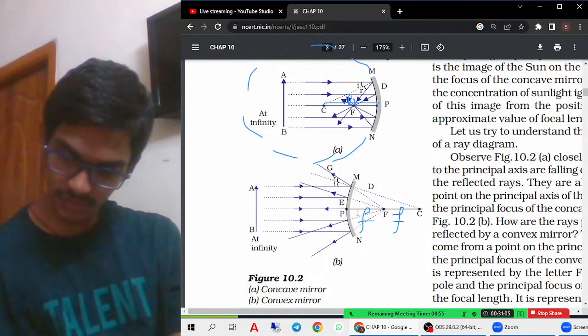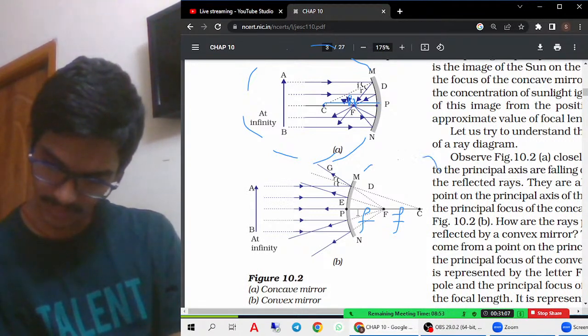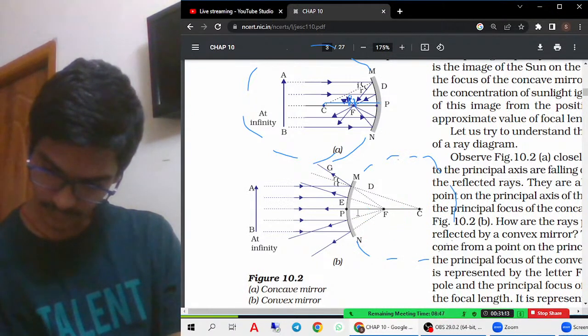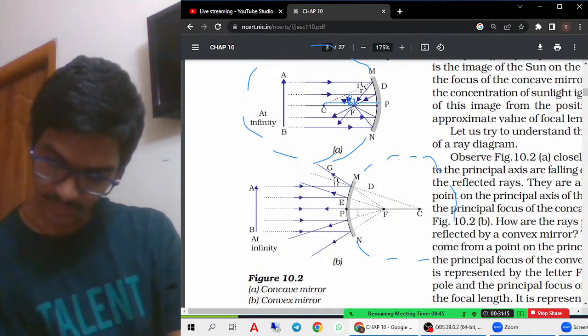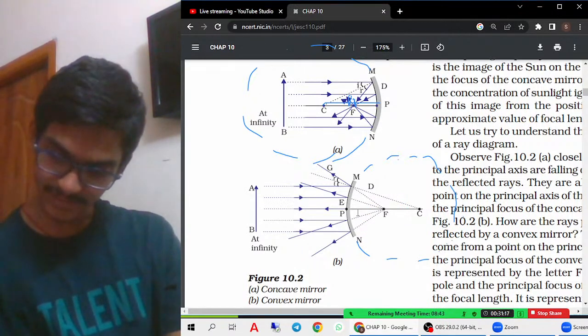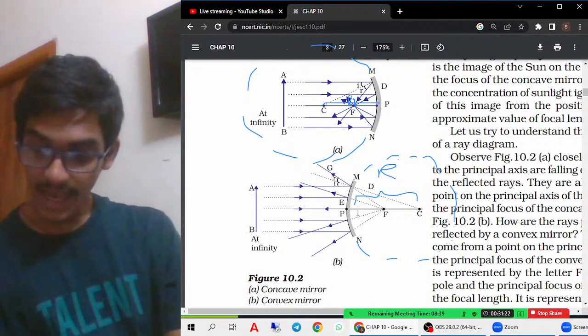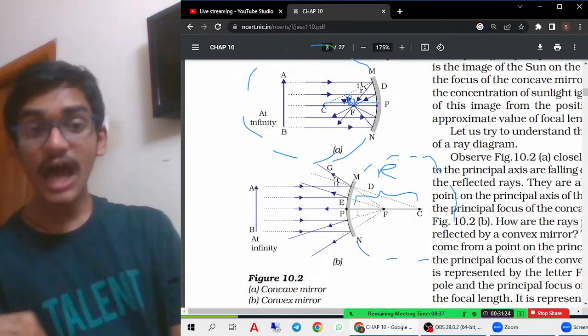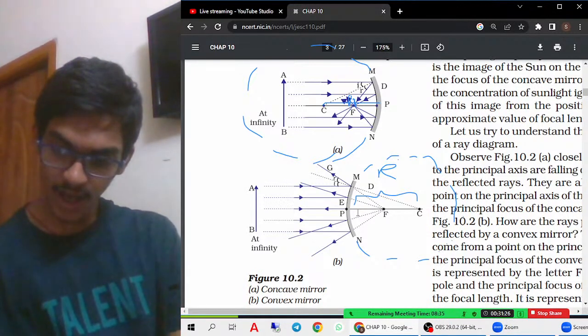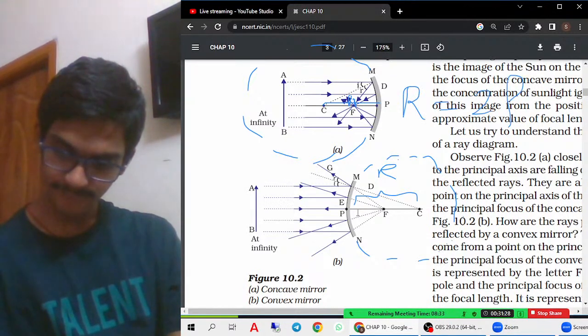Therefore, if you see here, I'm also extending this. So this point, if you see here, this is a radius. This is the radius. Okay, that is called the radius of curvature. And focal length is half of radius of curvature. That means r equal to 2f.